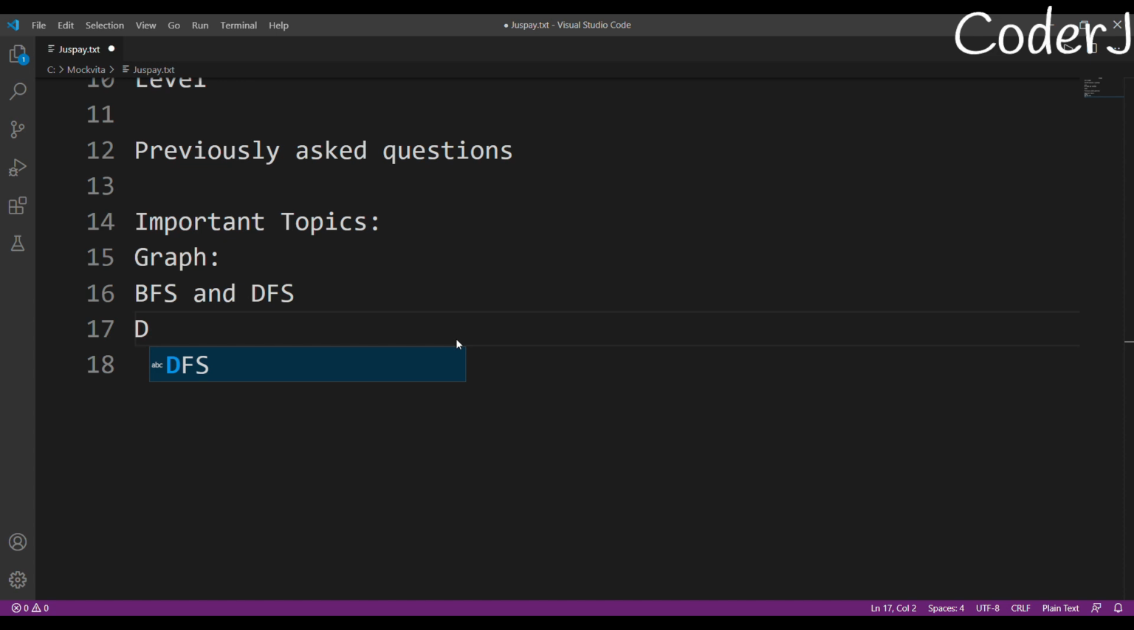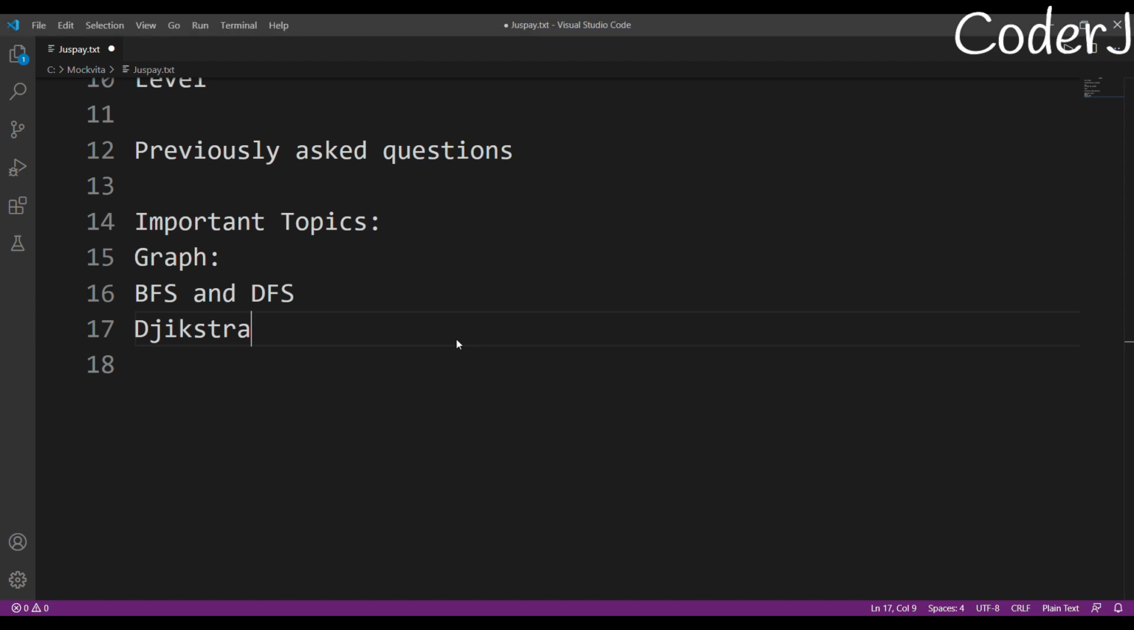Let's say you need to be aware of Dijkstra's algorithm. Okay. What is Dijkstra basically? If you are given a source, and from that point you are supposed to find the shortest path to all the vertices, for that you will be using Dijkstra's algorithm. Okay. So be aware of that.